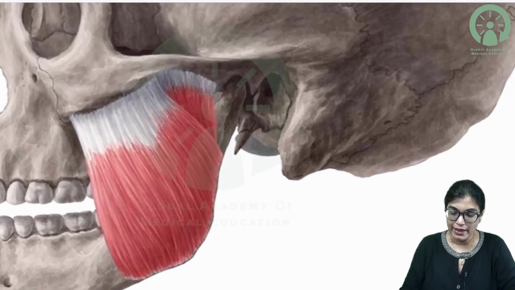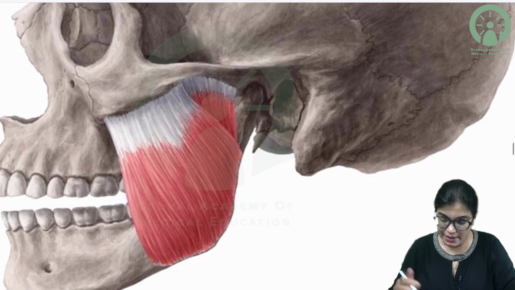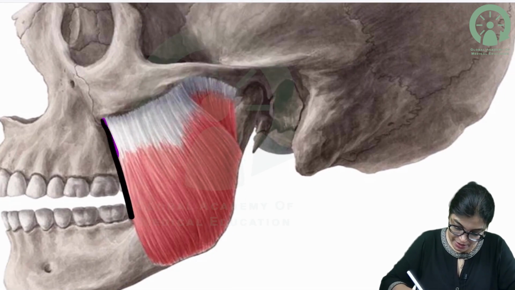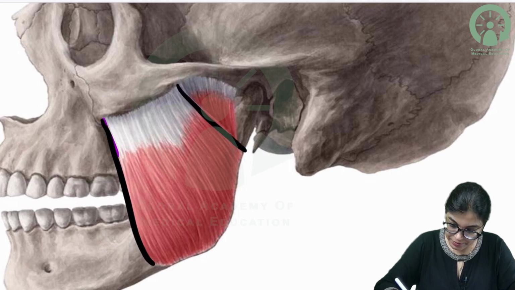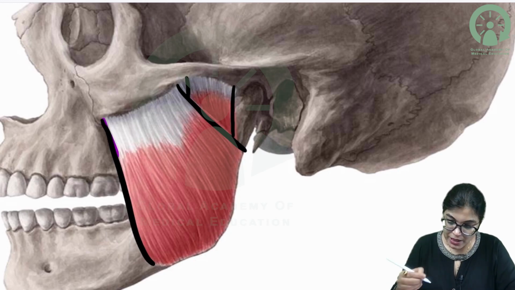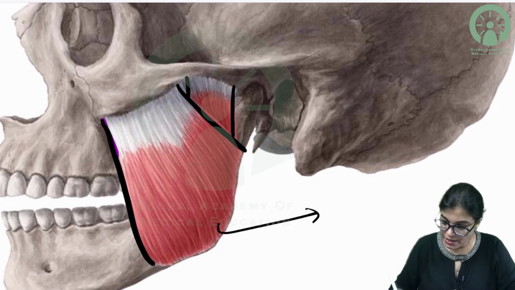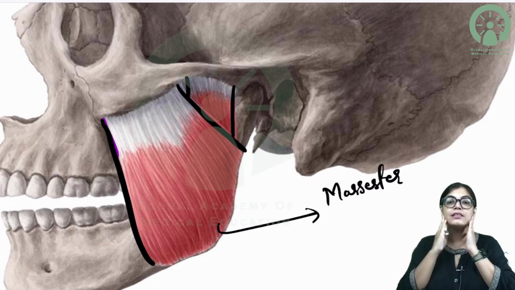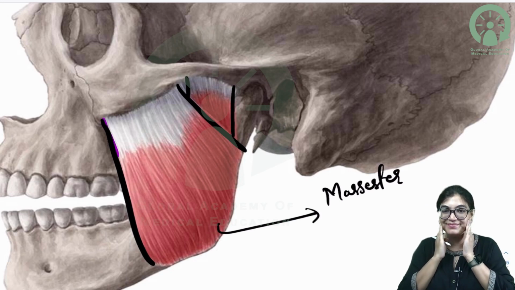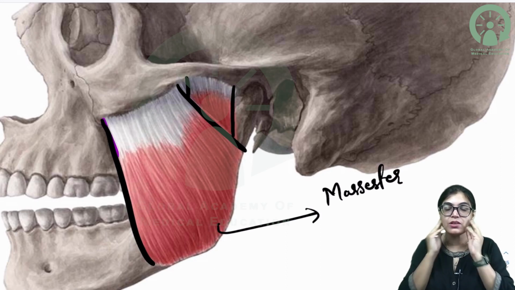I just want to enlarge this image, and what you can see is exactly the muscle. You can see this is the total muscle. The name of this muscle is the masseter muscle. This is the mandible ramus, and on the outer aspect of the ramus of the mandible, when you clench your teeth, you can feel the tightness of the quadrilateral muscle on the lateral aspect.